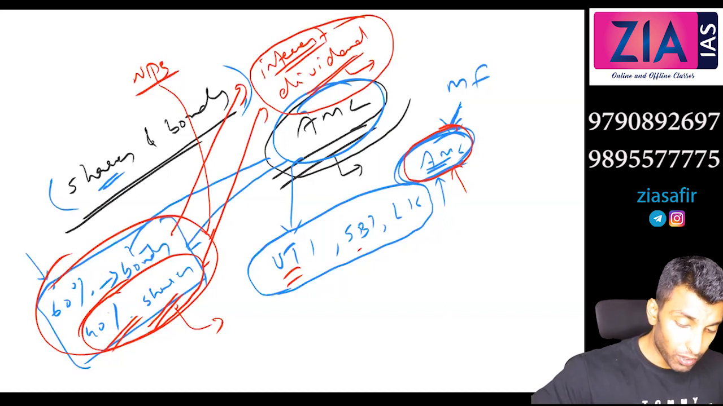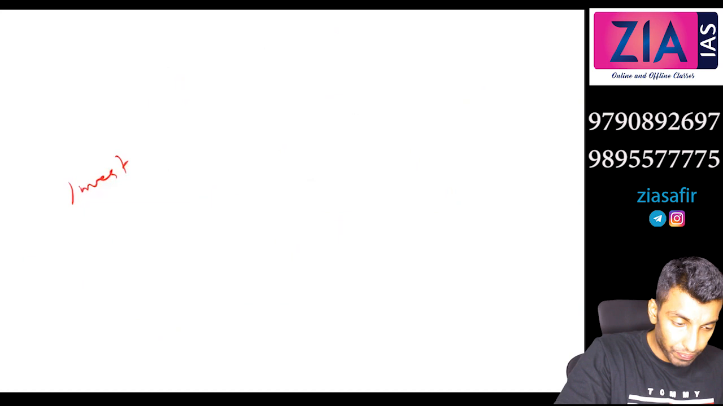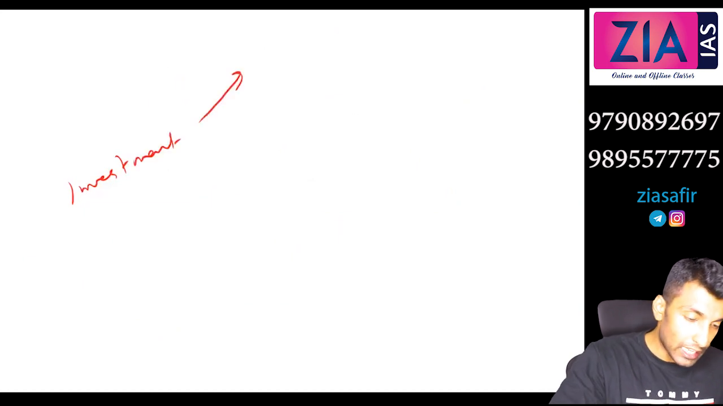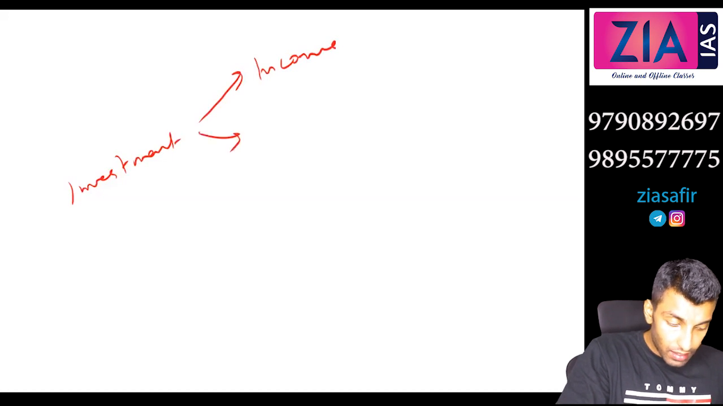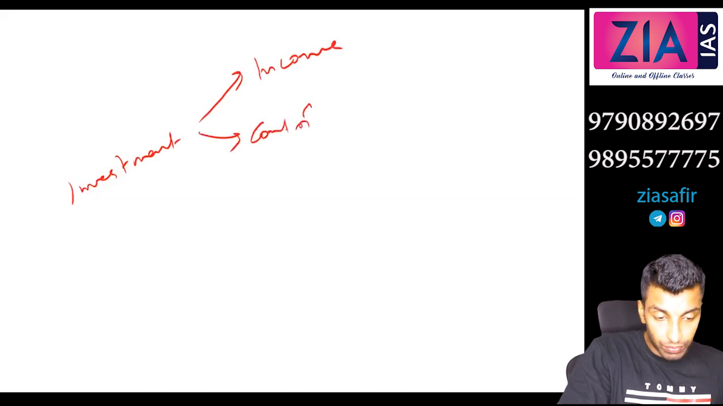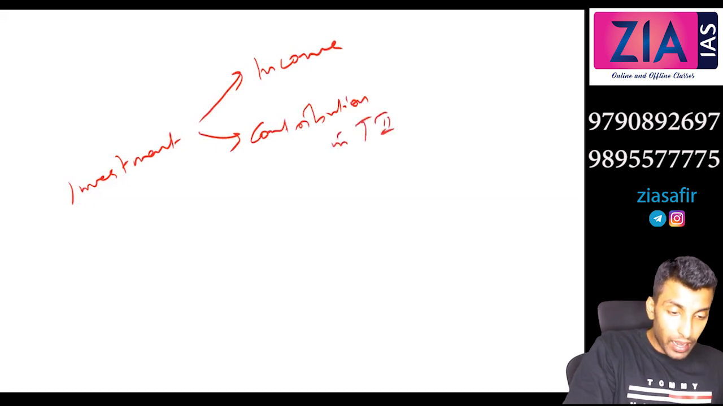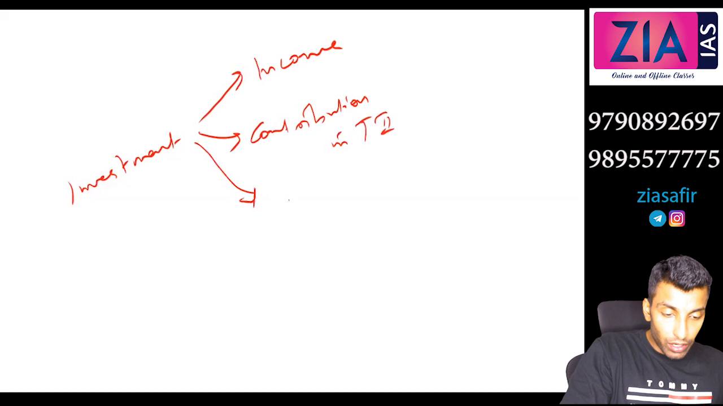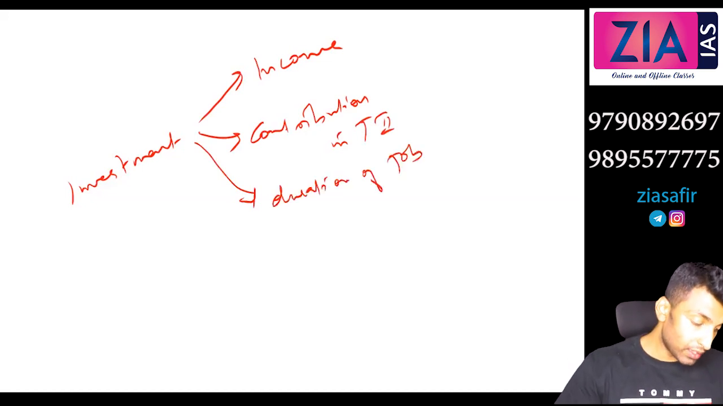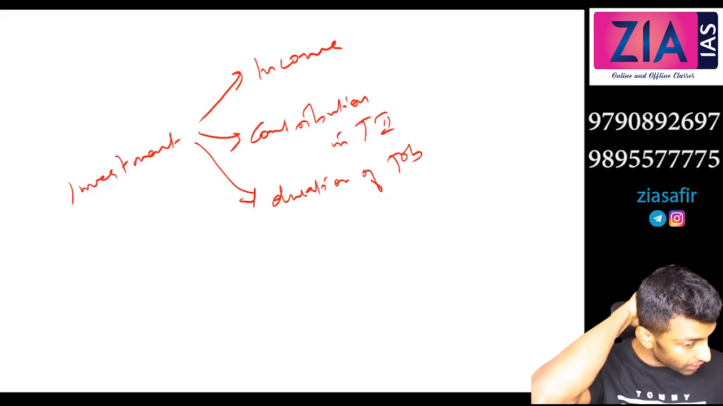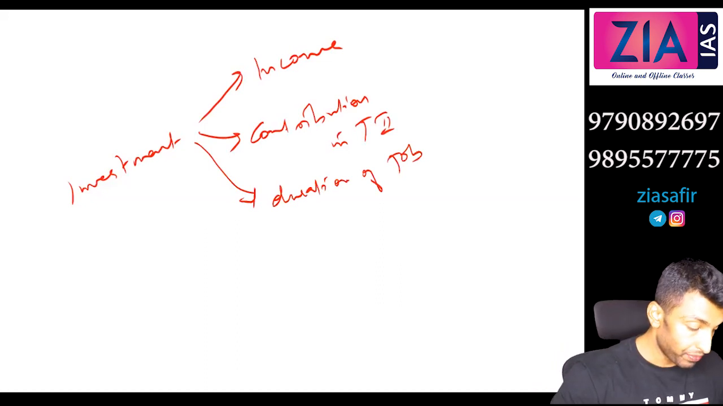Now, when you talk about the employee, the investment that the employee is doing, it depends on what all. So investment, if you see here, depends on 3 aspects, right? One is income, and then the contribution in tier 2, and also duration of job. So these are the 3 things to be taken into consideration to calculate the investment.